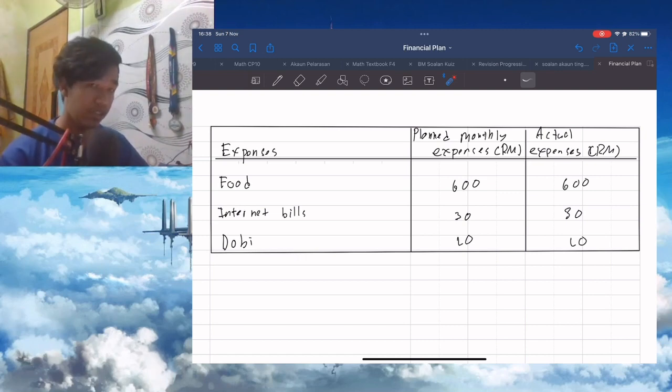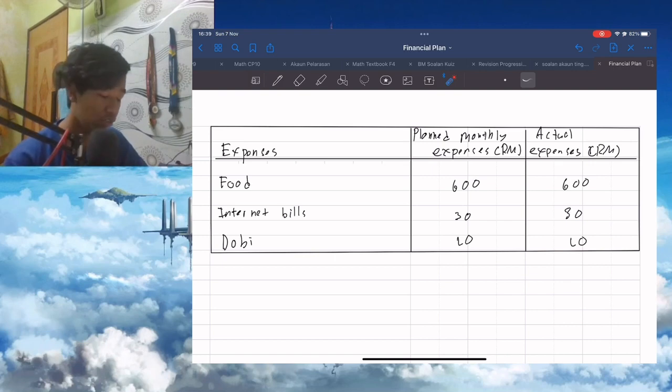And 30 ringgit is a usual thing for students to top up their numbers, so we can use it to add on our internet data, like unlimited for 1 month and so on. And lastly we have the Dobby. The Dobby fee is a fixed amount of 10 ringgit, so the actual expense is 10 ringgit, so there is no difference.